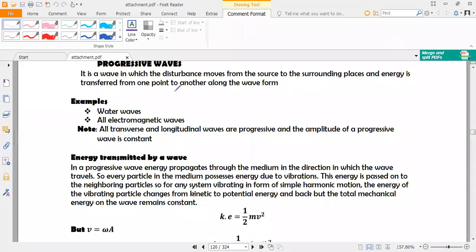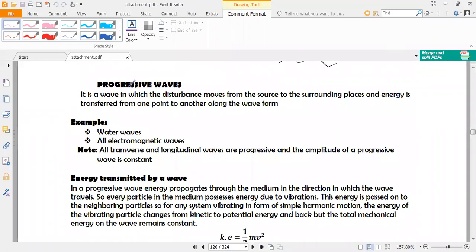In this chapter, we are going to look at progressive waves. A progressive wave is defined basically as a disturbance which moves from one source to the surrounding places, and transfers energy in its motion along the way. So basically it is a wave which is in motion from the source to the surrounding places, transferring energy from one place to another.